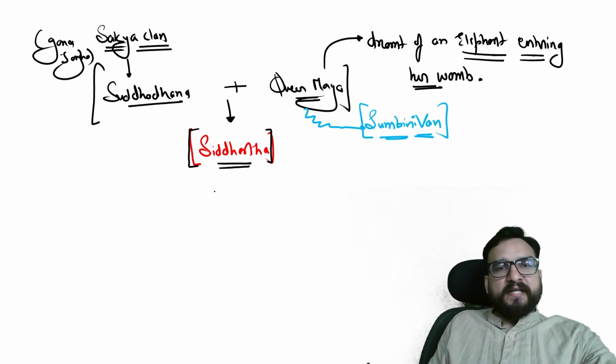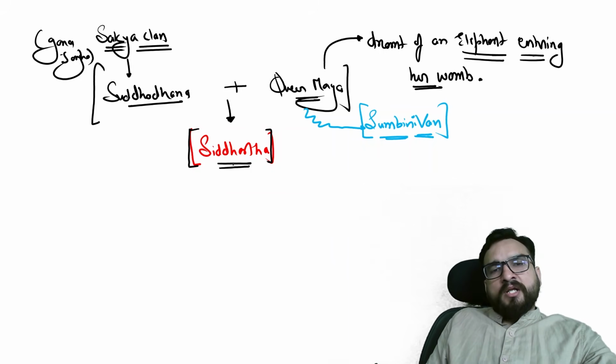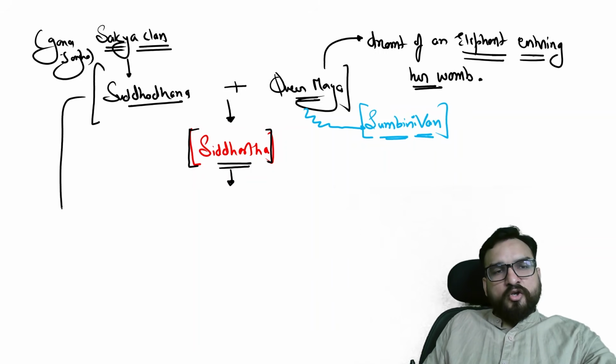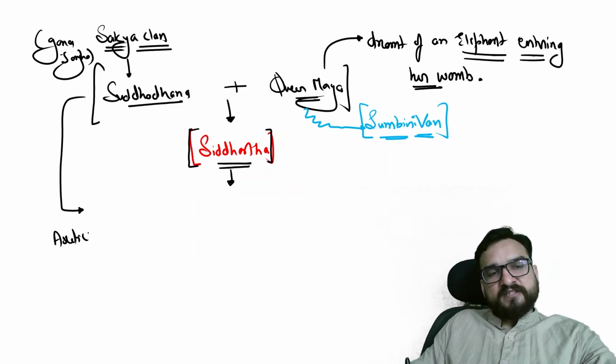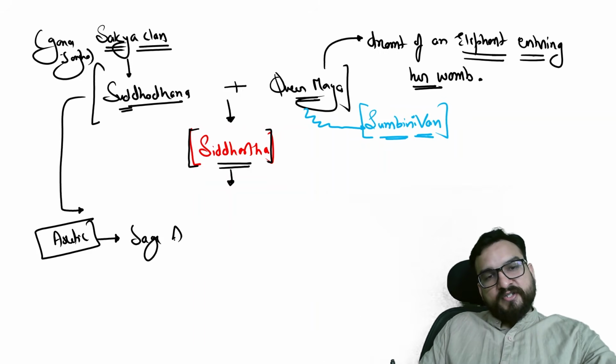Siddhartha over here will be taking birth, guys. Okay? Now what is going to happen is when Siddhartha had taken birth, Suddhodana called a lot of big people in his court, right? And out of those big people, you will be finding one ascetic will be coming, and he was an ascetic, and his name was, you will be finding, Sage Asita.